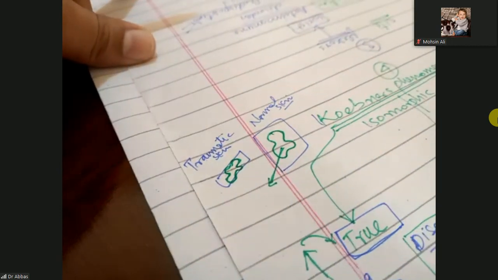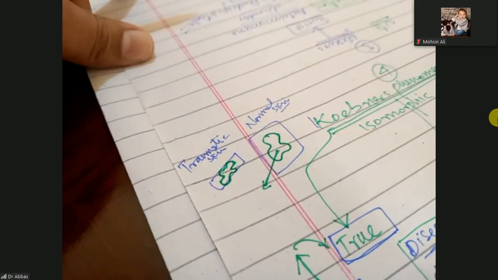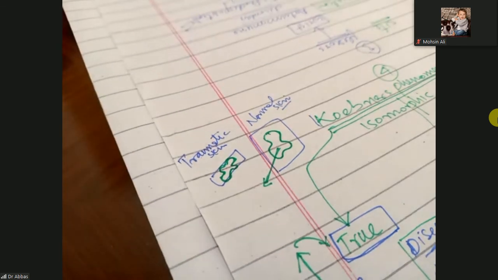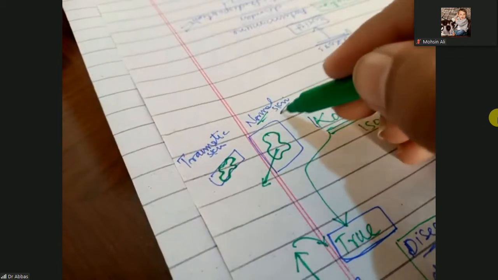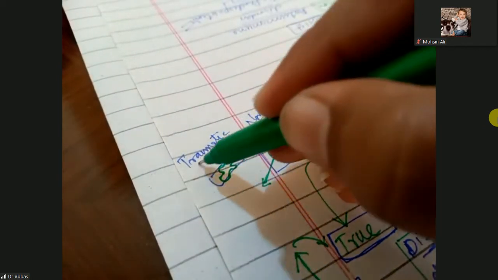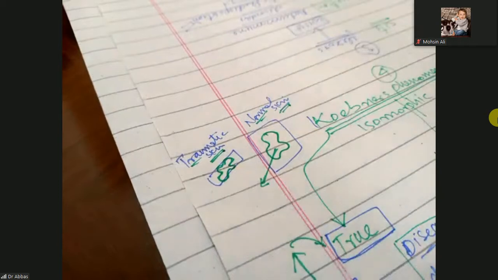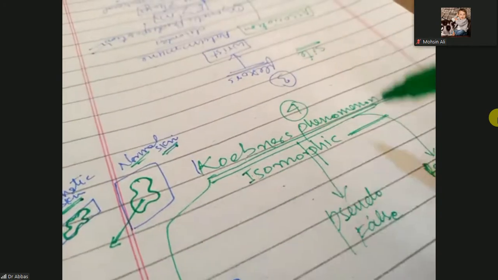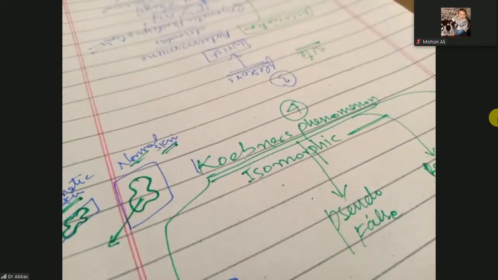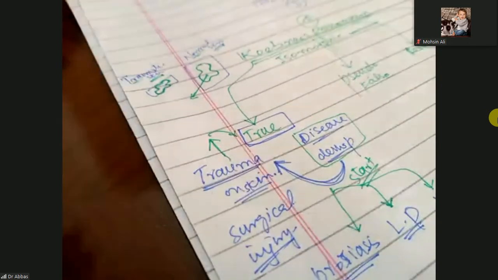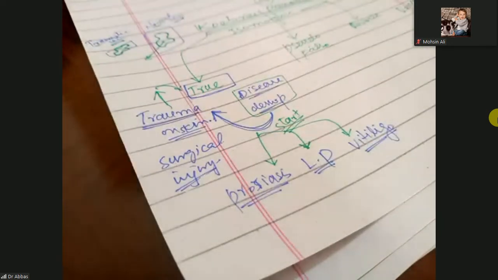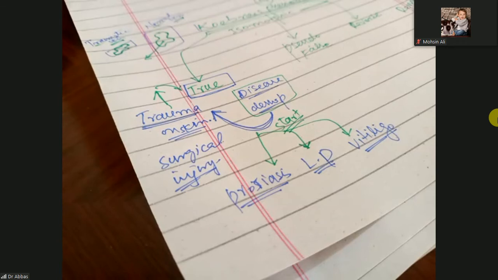Such a disease is known as isomorphic. Iso means same in morphology. So the papules on the normal skin will be the same as the papules on the traumatic skin. This is known as the isomorphic phenomenon or the Koebner phenomenon. This is the true Koebner phenomenon. True Koebner phenomenon is shown by psoriasis, lichen planus, and vitiligo.